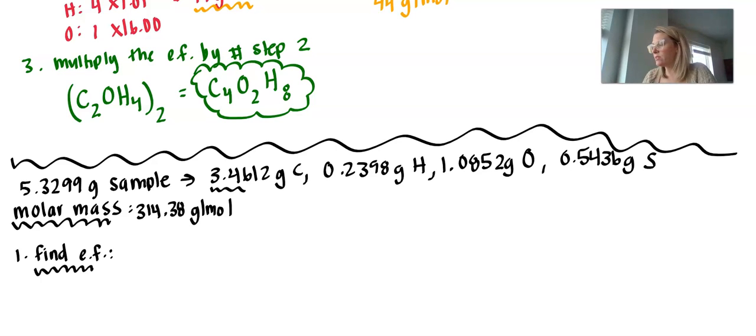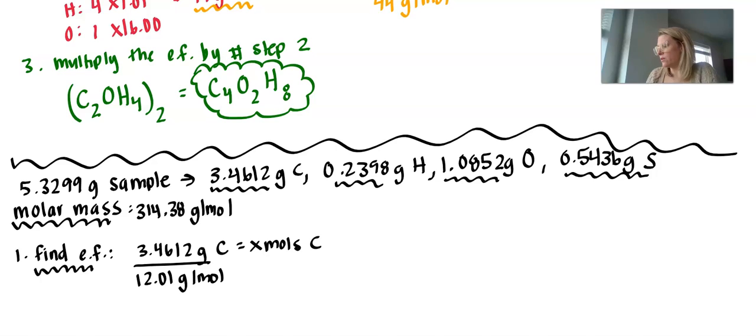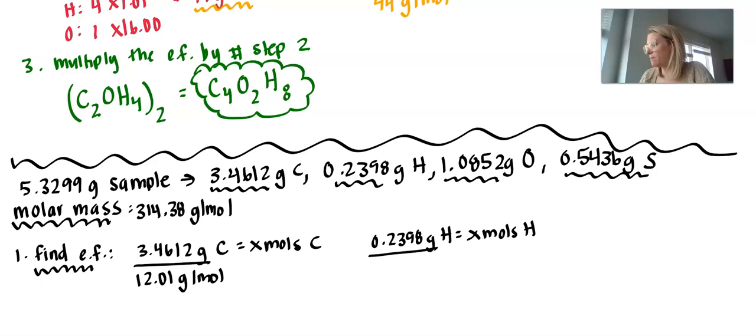But we're already given starting mass values for all of these different substances. And so what we want to do is go ahead and use those to solve for our moles. So 3.4612 grams of carbon is equal to X moles of carbon. We're going to divide by that gram formula mass, 12.01 grams per mole. Then we have 0.2398 grams of hydrogen. I want to know how many moles of hydrogen that is, and we're going to divide by 1.01 grams per mole.